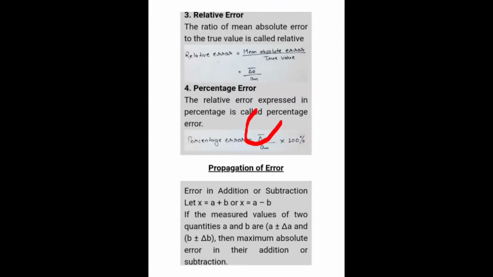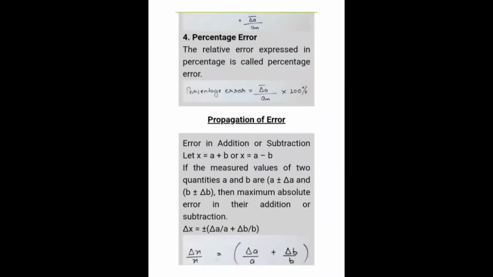That means first we calculate the relative error, that is del A bar by Am, into 100%. You just need to remember the definition. Hardly it comes for 1 or 2 marks, so remember the definition so that you can easily write it, or if any question comes regarding calculating the relative error, you can easily attempt it. Percentage error we have already discussed.